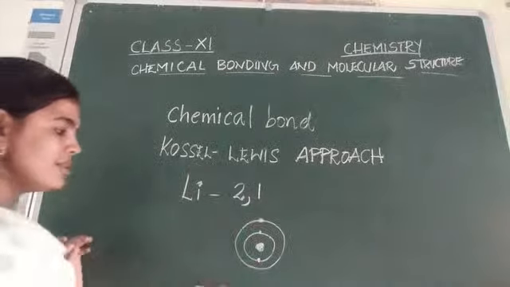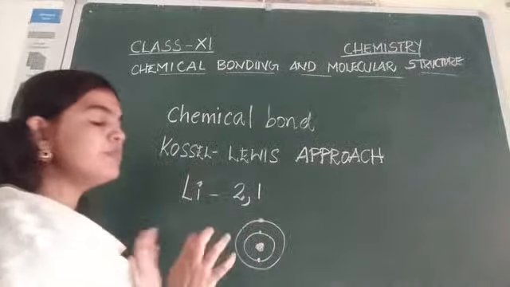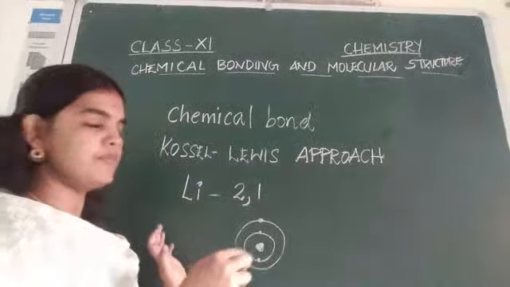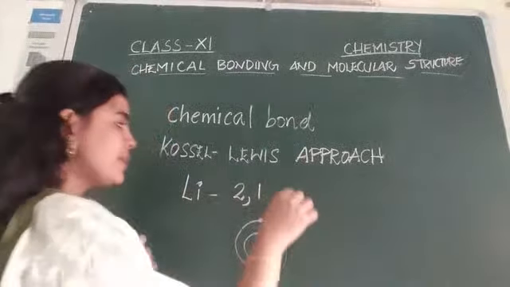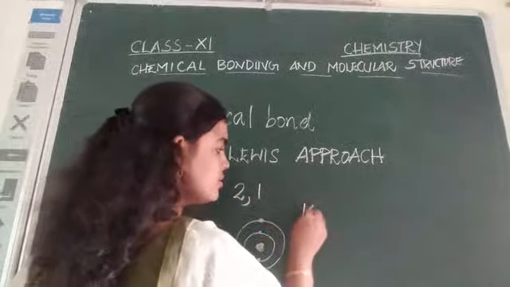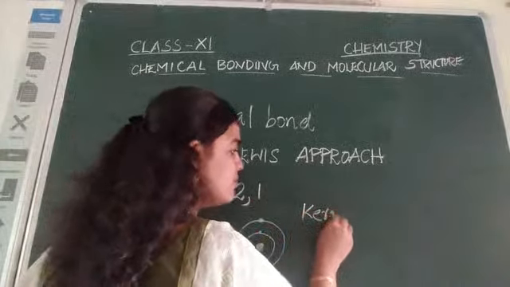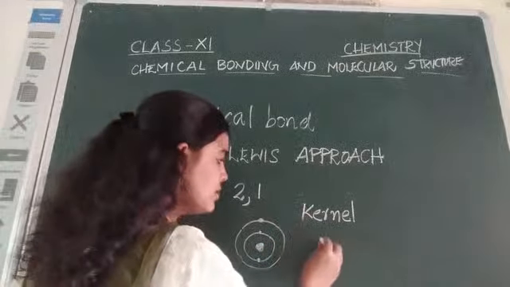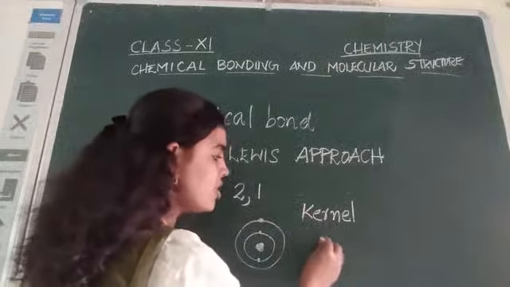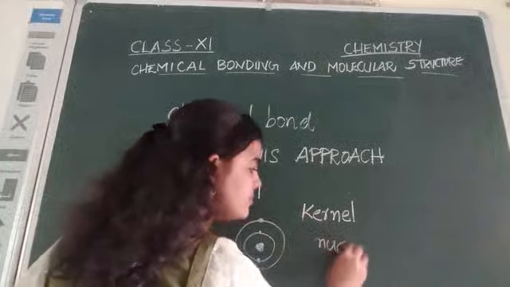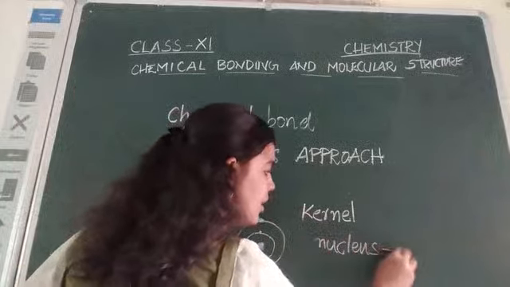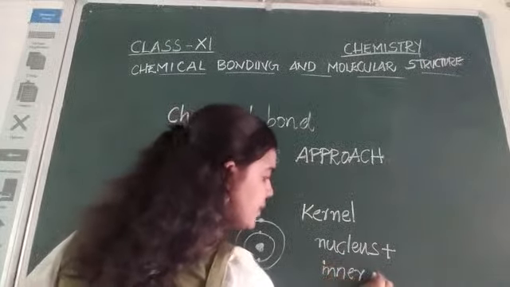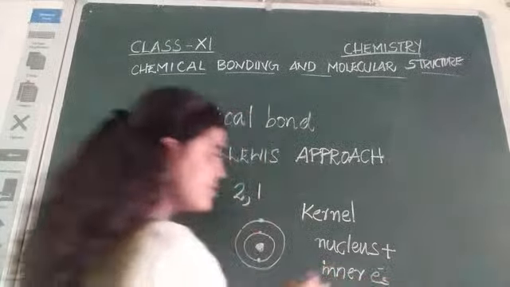So Lewis gave some terms in order to express the atom. He gave the term kernel. This kernel consists of the nucleus plus the inner electrons.